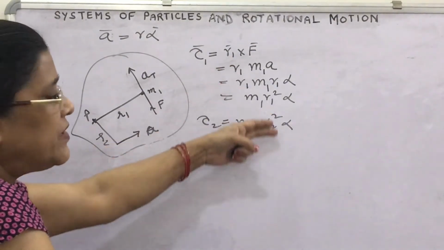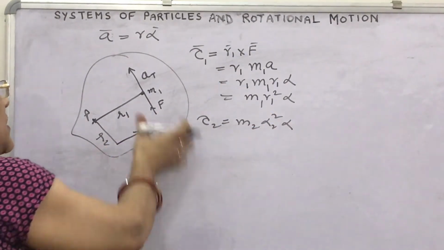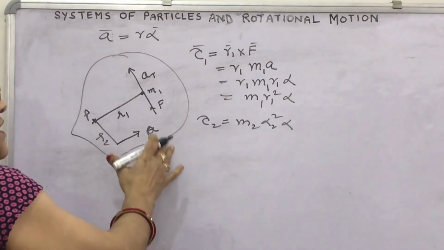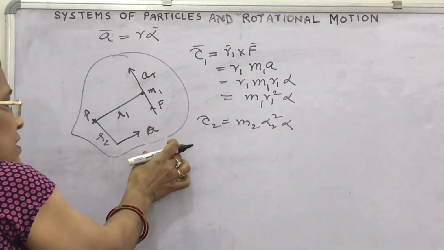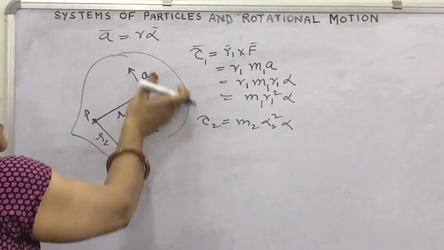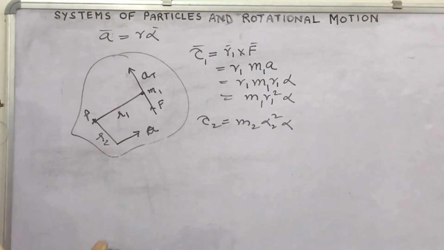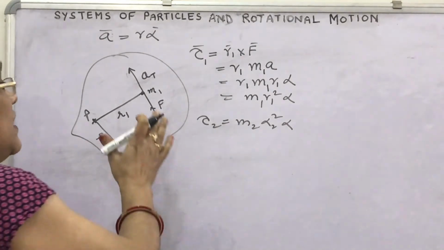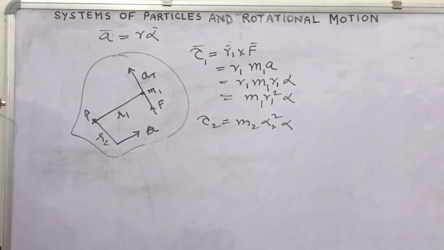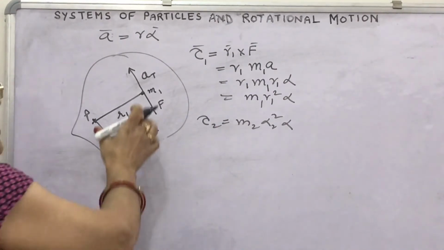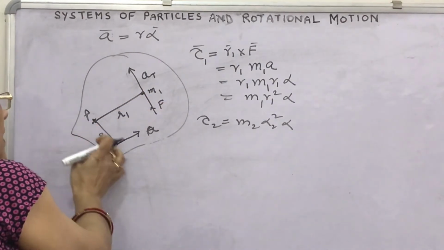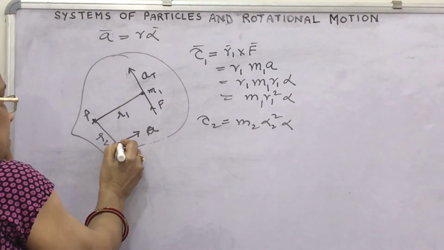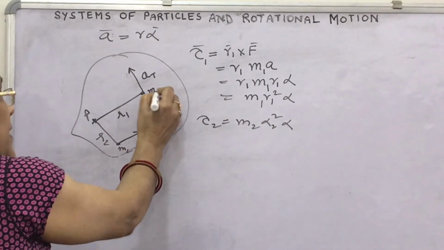Why not alpha 1, alpha 2? Because in rotational motion, we have seen that angular displacement, angular velocity and angular acceleration will remain the same for the rotating object unless an external torque on the whole object is applied. We are calculating the torques on m1 when the force applied is F at this point. This is the mass m2, then force applied.